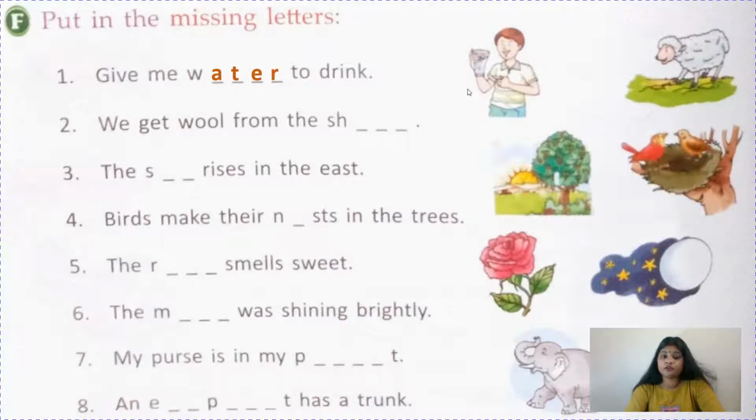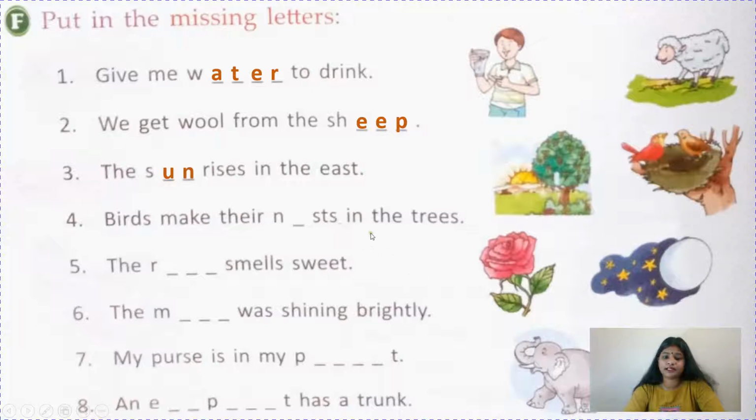We get wool from the sheep, children. I think from class 1 you have learnt this. And the picture is also given of a sheep. So we get wool from the sheep. The dash rises in the east. Again the easiest answer, children. The sun rises in the east, and you can see the picture here.